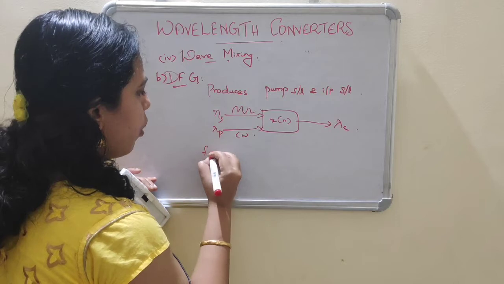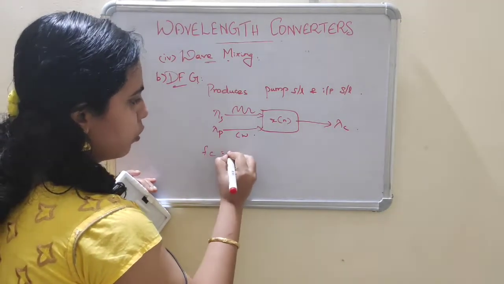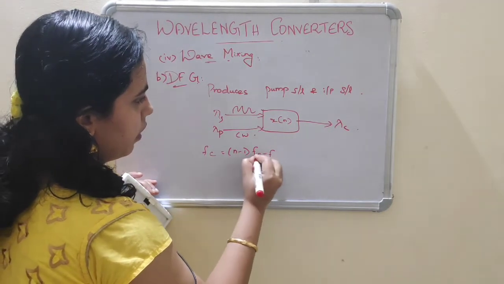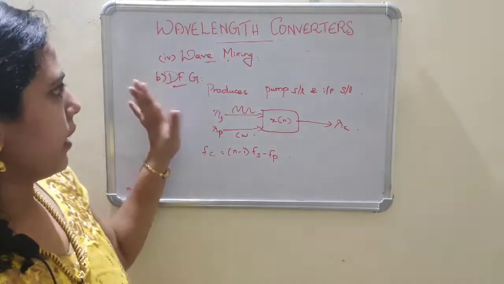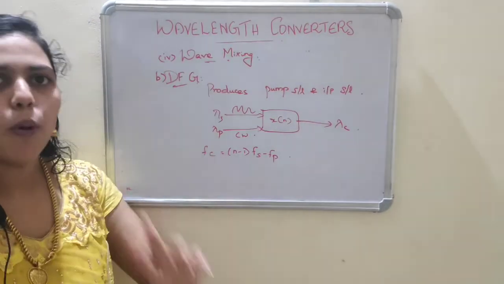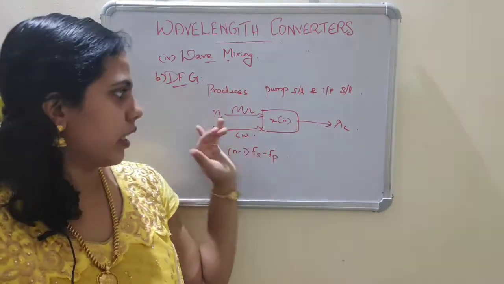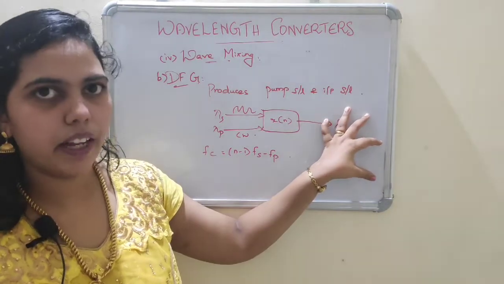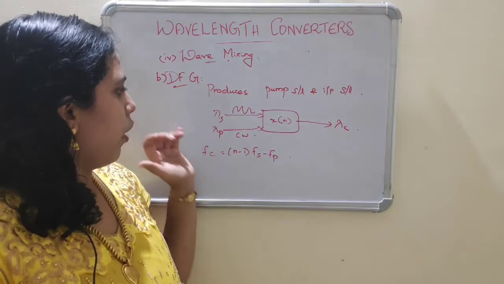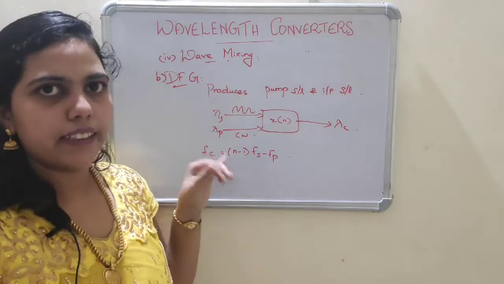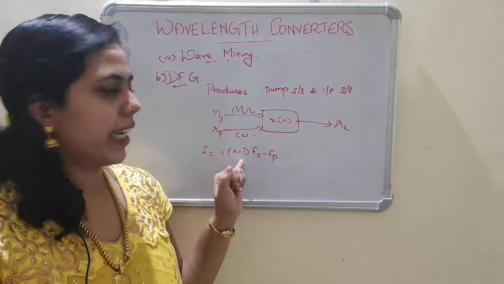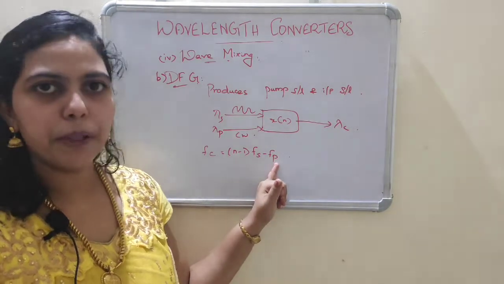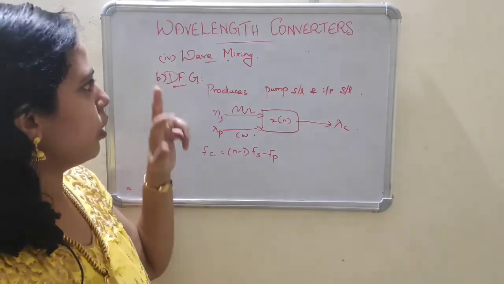The continuous frequency can be given by the formula Fc equal to n minus 1 into Fs minus Fp. Fs means input frequency and Fp means pump frequency. And these are about DFG.